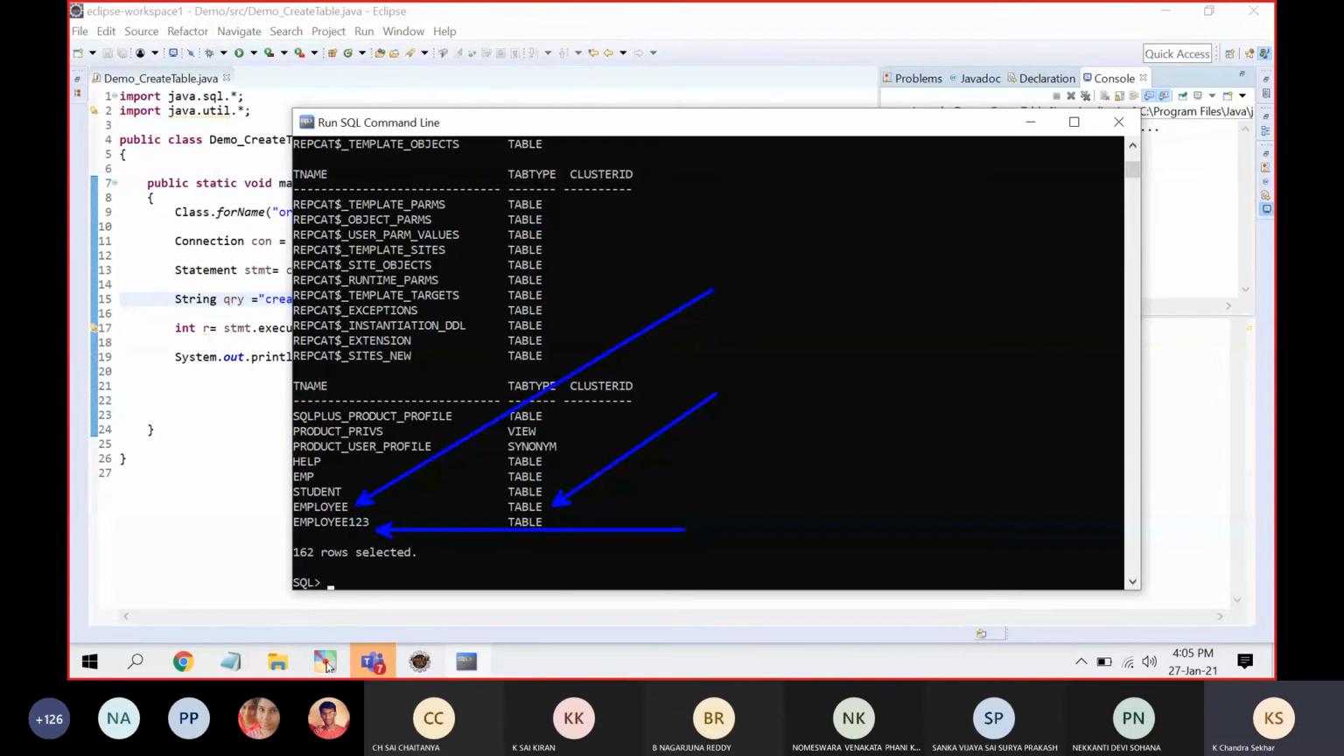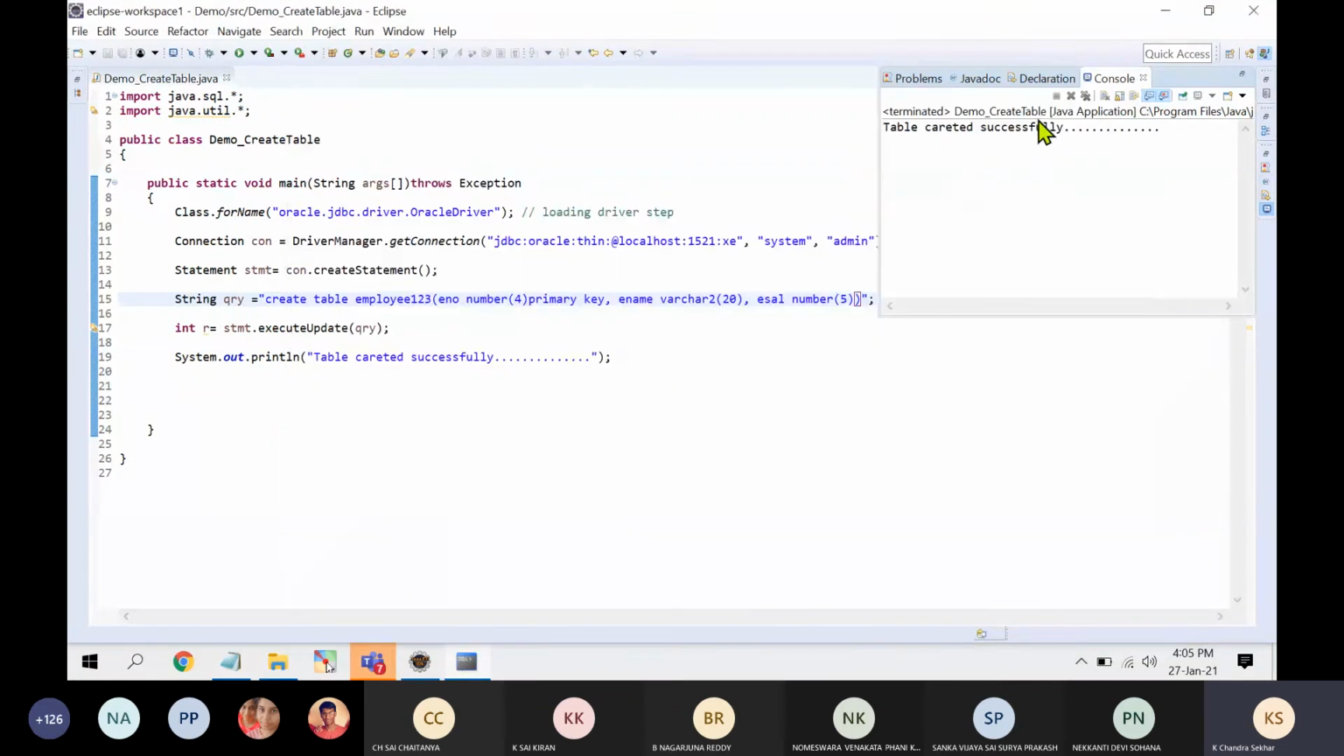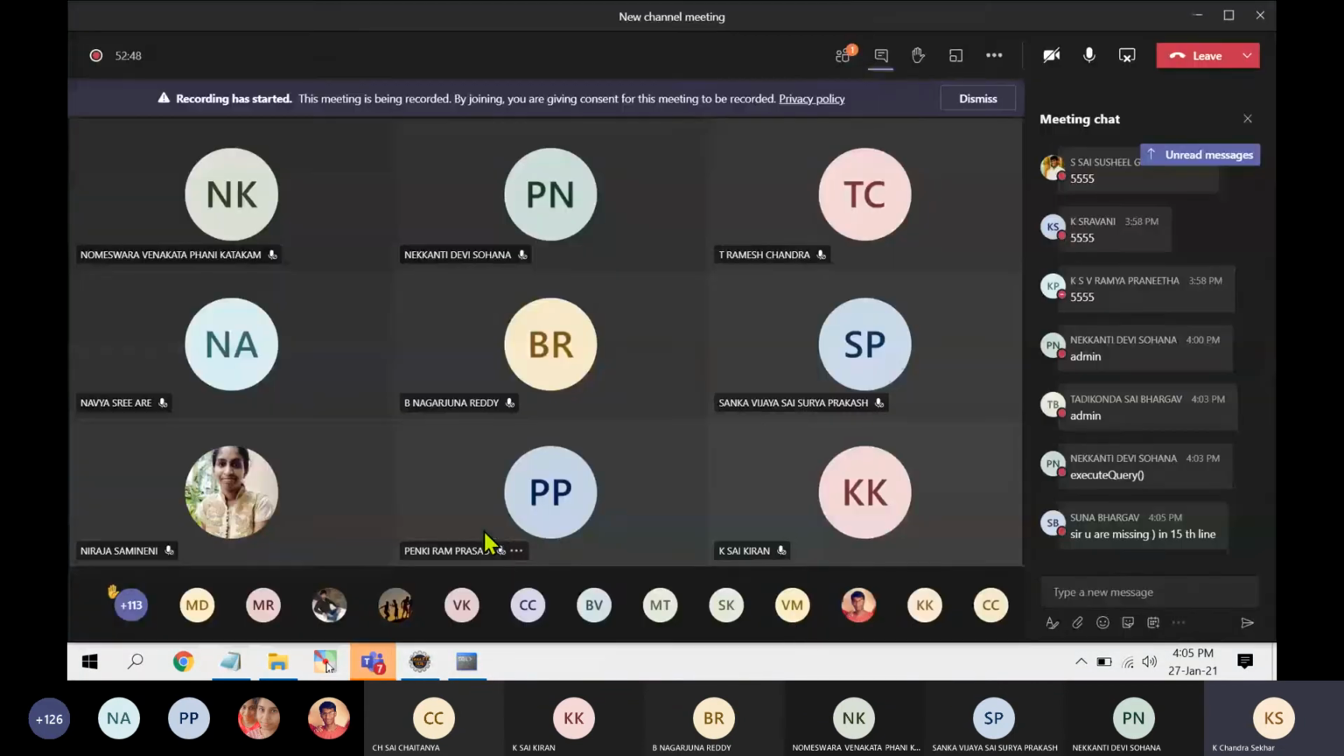So two tables created, right? One is employee, and the second program I modified is table 123. That means two tables are created, right? Two tables are created or not? Did you understand? Understand the flow of execution.